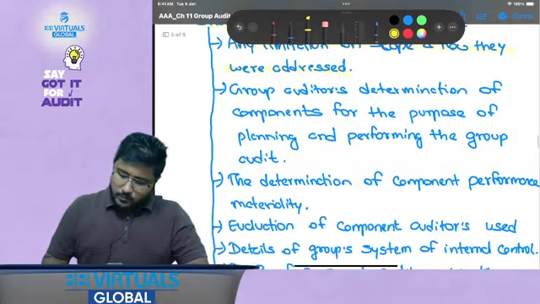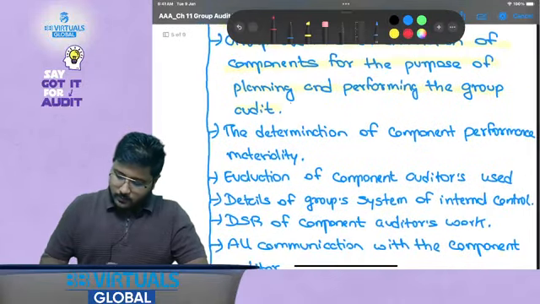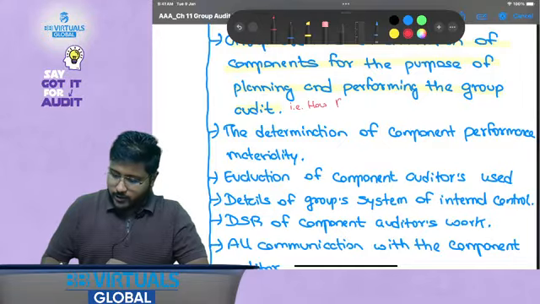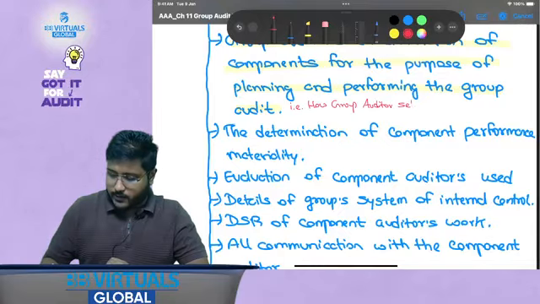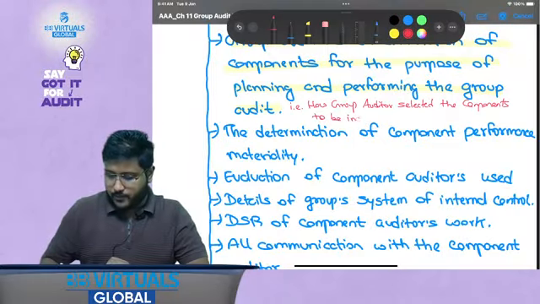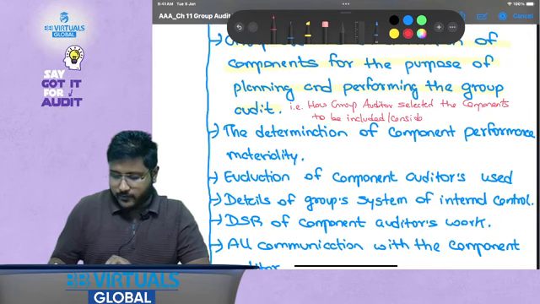Again, the group auditor's determination of components for the purpose of planning and performing the audit. That is, how the group auditor selected the components to be included or considered. Okay, how they have selected it.